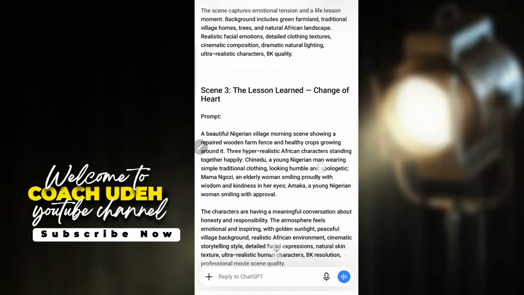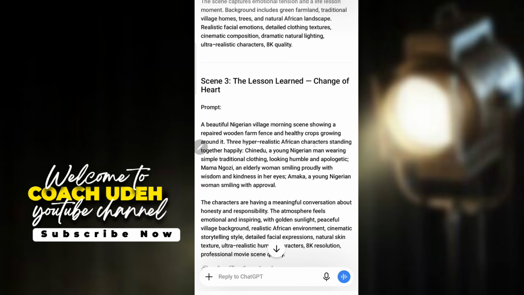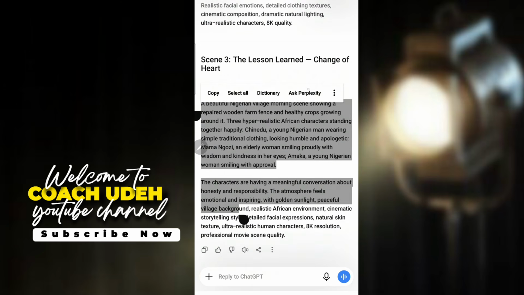Now this is scene 3 here. Now you are going to copy this scene 3, but before that, analyze Chinedu, Mama Ngozi, and then this is Amaka. The 3 of them are still here again. Okay, so then let's copy again.